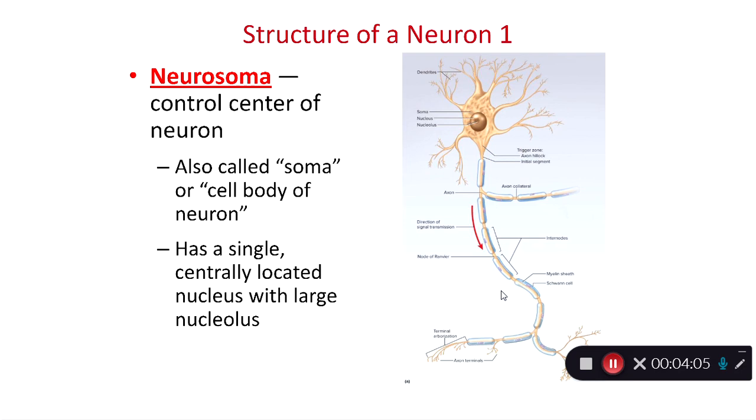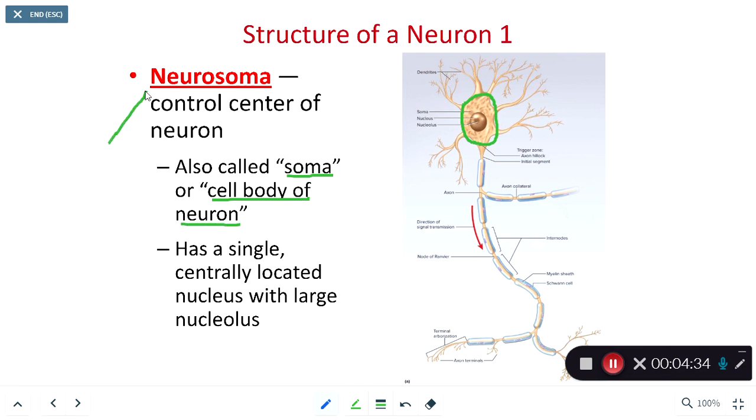We also can categorize neurons based on their structure, but before we can talk about categorizing them based on structure, we need to explain what the structure is. So first we have the neurosoma. The neurosoma can also be thought of as the cell body of the neuron. Sometimes it's called just the soma. Sometimes it's just called cell body of neuron. I tend to be a pretty big fan of the term cell body of neuron, but neurosoma is the full technical name.